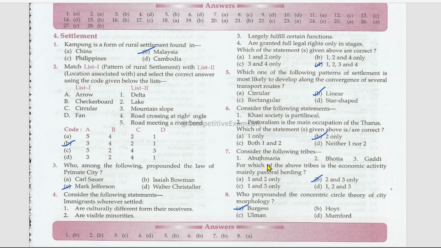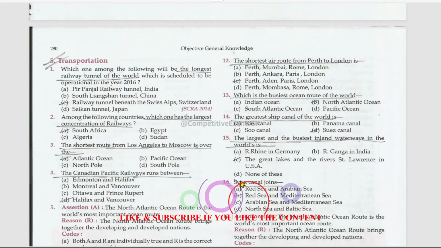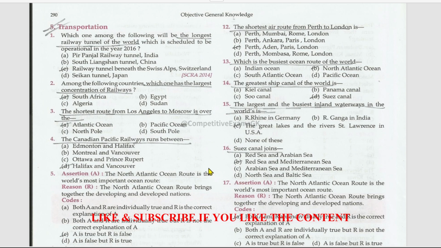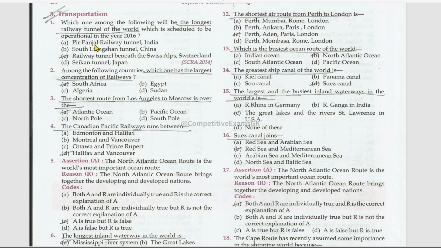Consider the following tribes: Abujhmaria, Bhotia and Gaddi. For which of the following tribes is the economic activity mainly pastoral herding? That is Bhotia and Gaddi. Who propounded the concentric circle theory of city morphology? Burgess. Next subtopic is transportation. Which one among the following will be the longest railway tunnel of the world, scheduled to be operational in the year 2016? That is the railway tunnel beneath the Swiss Alps, that is Switzerland.